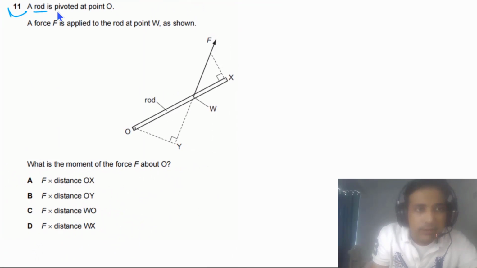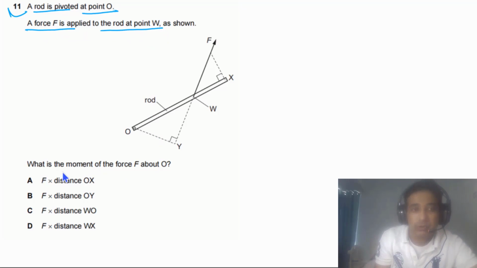Question 11 says a rod is pivoted at point O. A force capital F is applied to the rod at point W as shown in the figure. What is the moment of the force about O? Means about this point. So this is our pivot point.